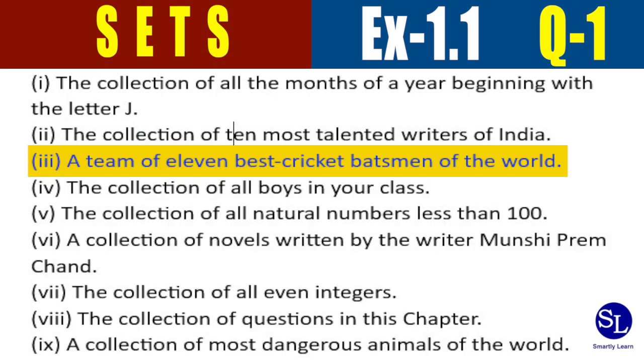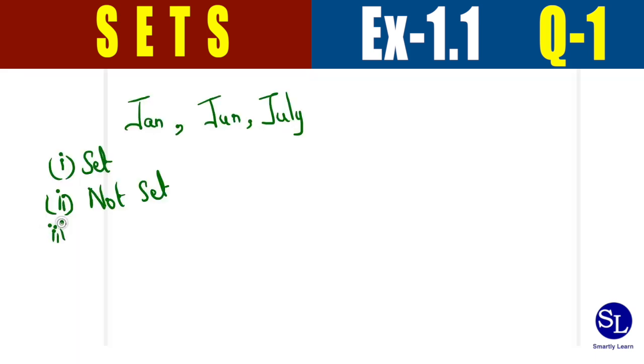The third one, a team of 11 best cricket batsmen of the world. Here too, best is giving a vague definition. For example, my favorite is Dhoni. Someone else might like Kohli. So there is a vague idea or definition of what is best. My 11 best need not match with another person's favorites. So this is also not a clear-cut definition. So this is also not a set.